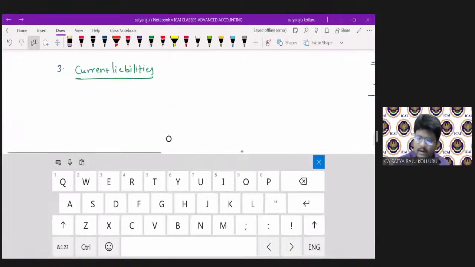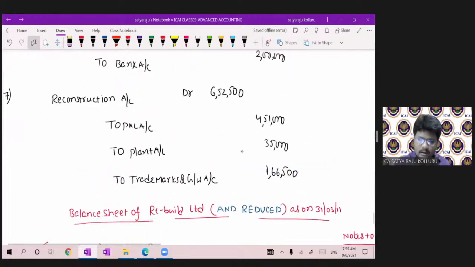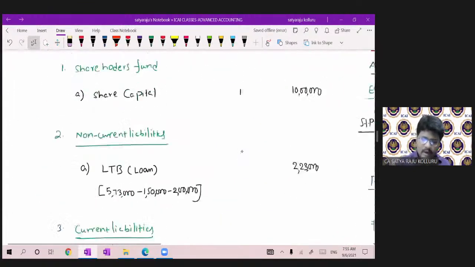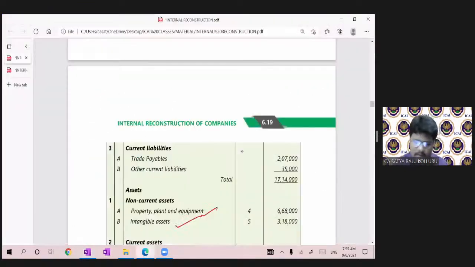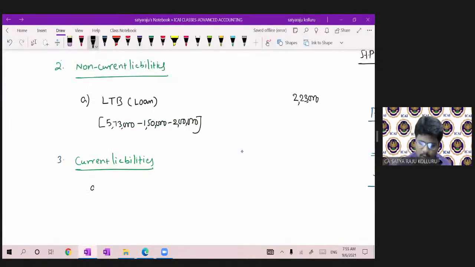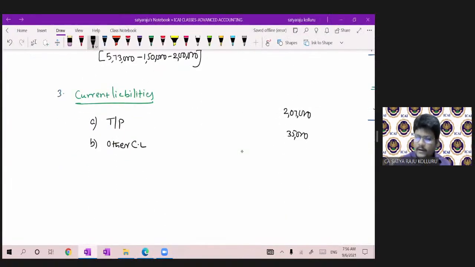So you can easily record them as per the given information. A, trade payables, 2,07,000. B, other current liabilities, 35,000, guys. Right? So this is the total of the liabilities side.